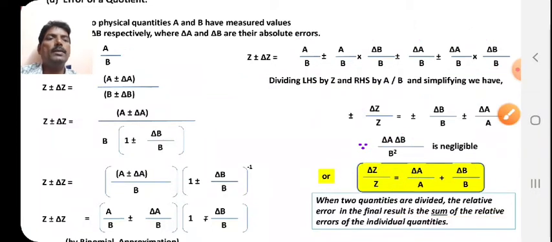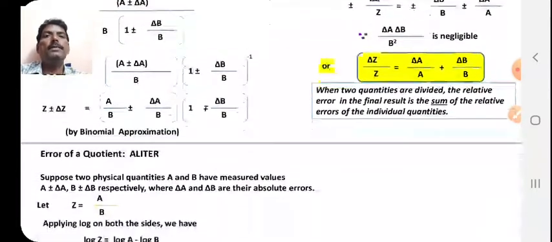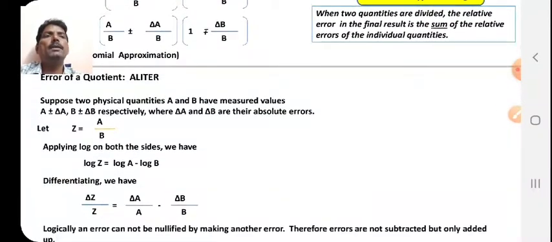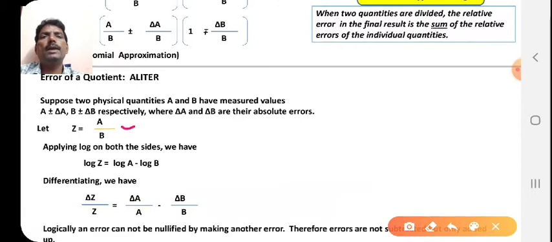So I can say when two quantities are divided, the relative error in the final result is the sum of the relative errors in the individual quantities. Now the alternative method is by using the log. So we can say z is equal to a upon b. Take the log on both sides. You will get log z is equal to log a minus log b.